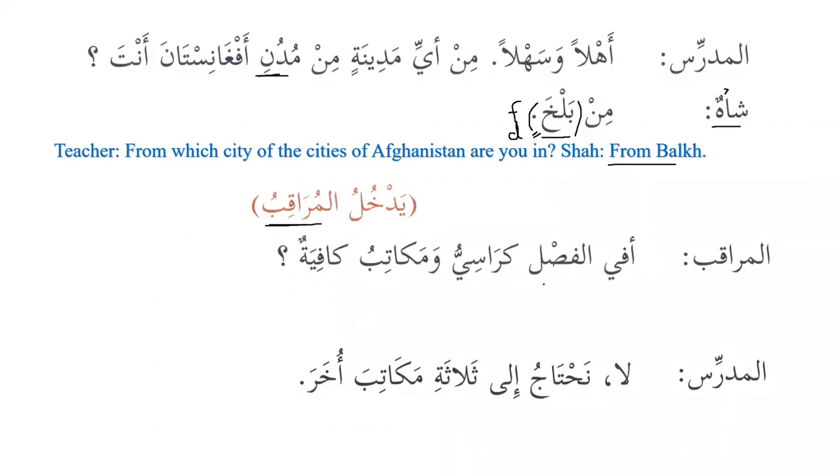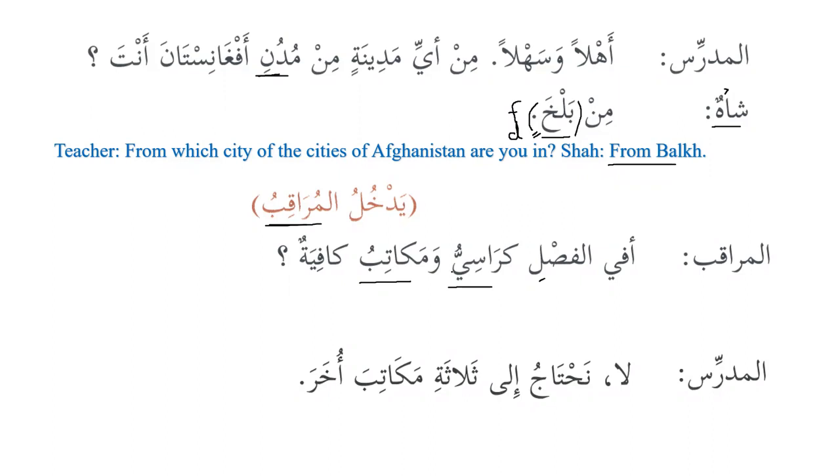Al-muraqibu: afil fasli karasiyu wa makatibu kafiyatun. Are there enough chairs and desks in the classroom? Karasiyu wa makatibu, they do not have tanween. Why is that? Mafa'ilu wa mafa'ilu. Excellent. Karasiyu is on the pattern of mafa'ilu.